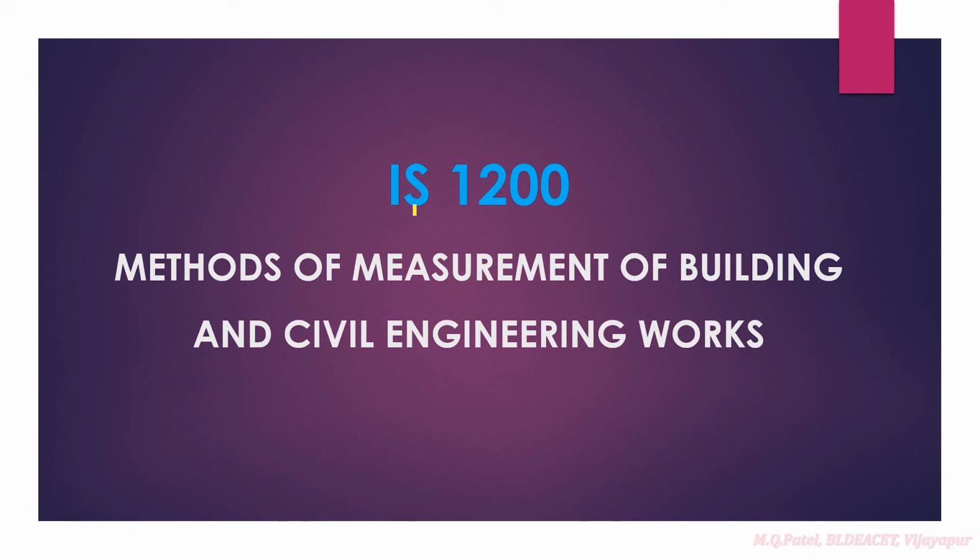We have to refer IS 1200. The name of that code is Methods of Measurement of Building and Civil Engineering Works. This is the code we are going to refer to in order to prepare an estimate.